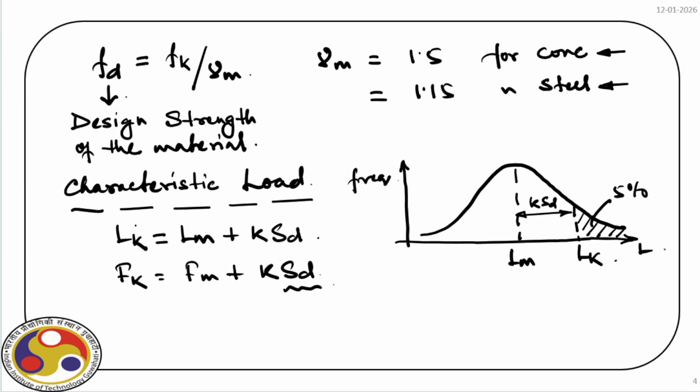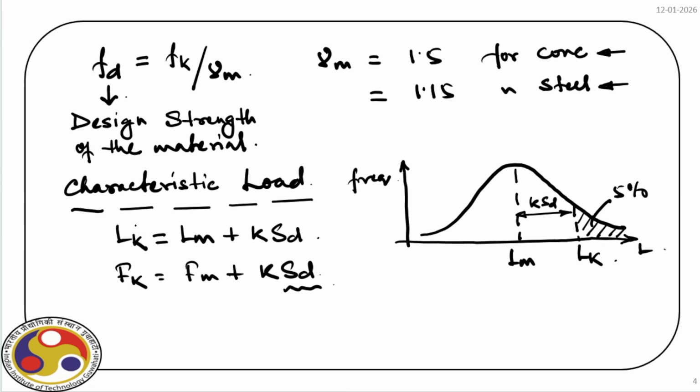So when we start the design, first we define the characteristic strength of the material for both concrete and steel, and then we go to load, and we have different types of load acting. For example, dead load of the structure, which is the weight of the structure. Then a live load, that means if it is a school building, the school students coming within the classroom, that is the live load. Likewise, if it is an office building, or a theater, we have different values and different types of live load also acting.